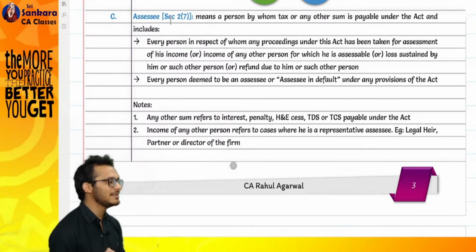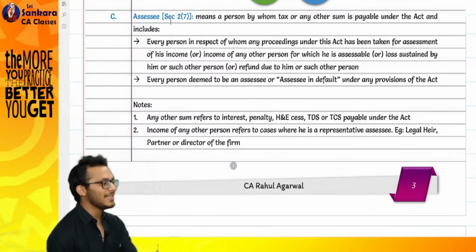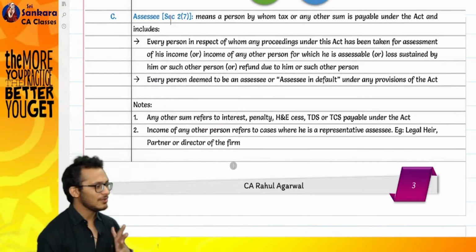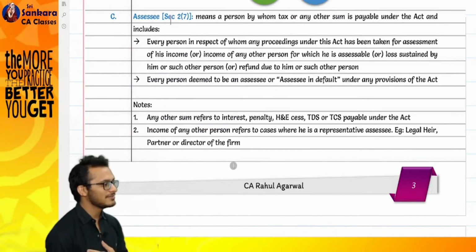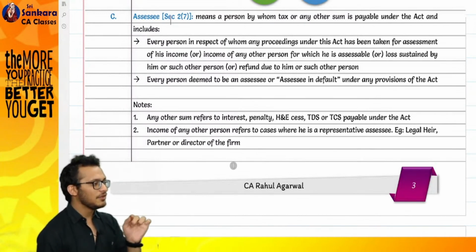Now I caught you there saying, sir, boss, no. If you have a refund also, I will check whether the refund is eligible or not. Now I caught you for the last leg.